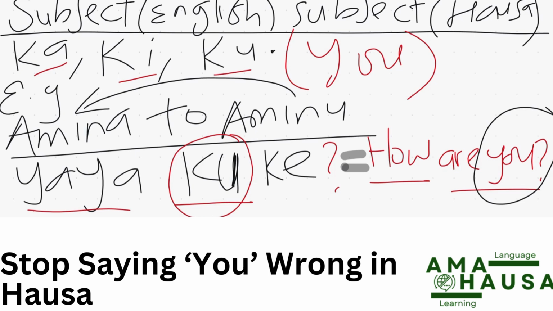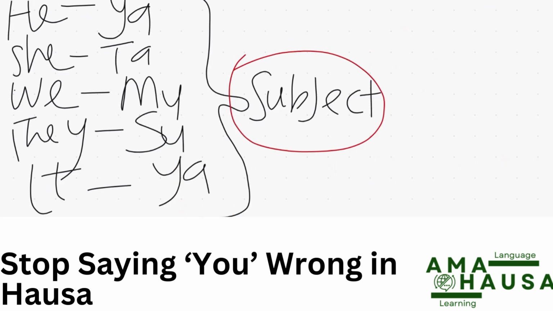All right. Other forms of subject personal pronouns are he, meaning ya. She is ta. We is mu. They is su. And it is ya. Notice that he and it share the same pronoun when it's a subject. Ya, ta, mu, su, and ya.